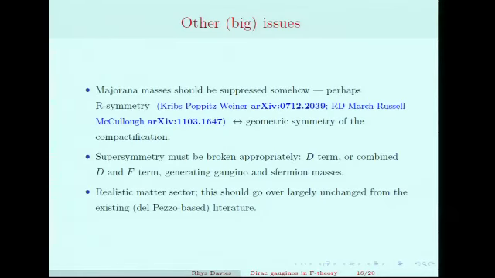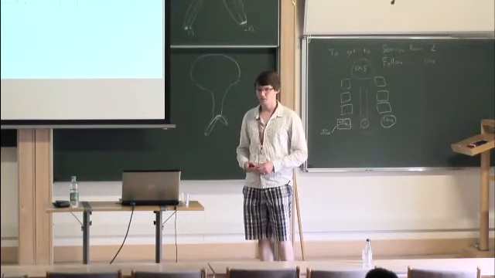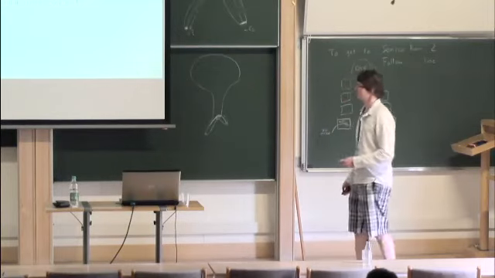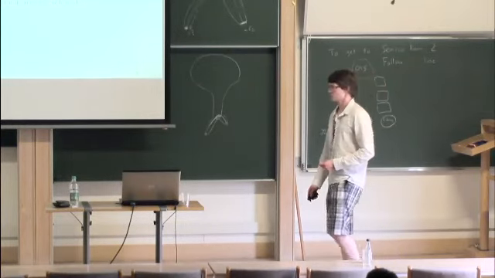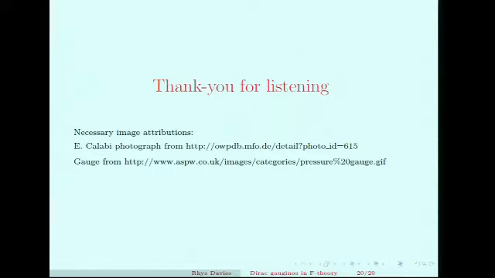An alternative to natural SUSY is to introduce heavy Dirac gauginos. These can be natural even though they have multi-TeV masses, and they have the effect of relaxing the squark mass bounds coming from the LHC. It seems to me that F-theory is a very natural place to look for models of this type, and I've just taken some very rudimentary steps in that direction. But I hope that other people can pick up this baton and run with it, people with more skills and more time than I have all by myself. So okay, thank you very much.